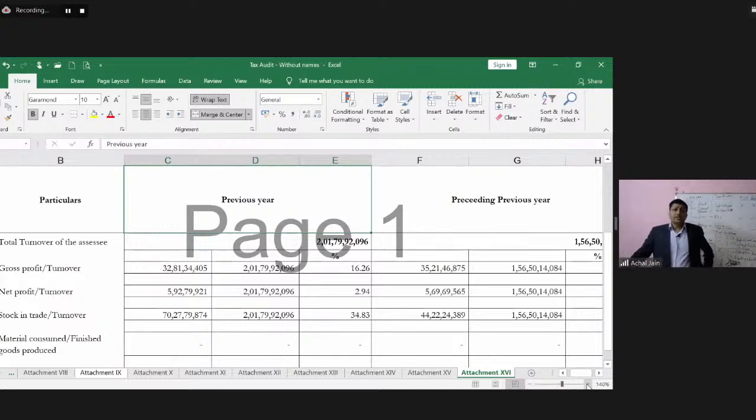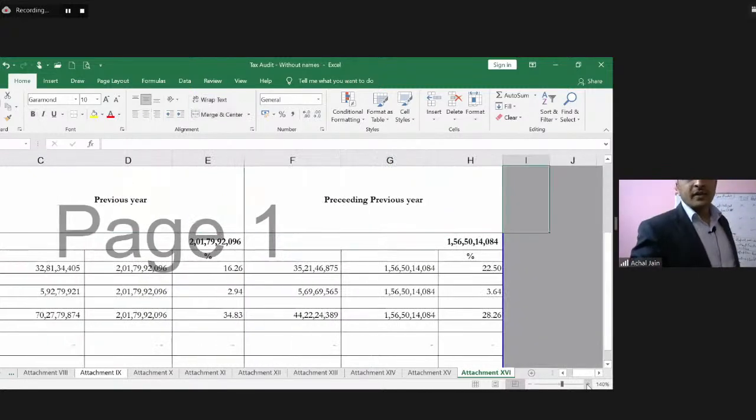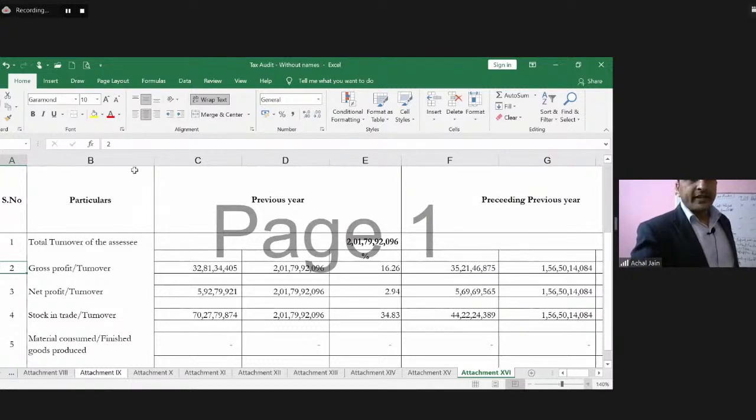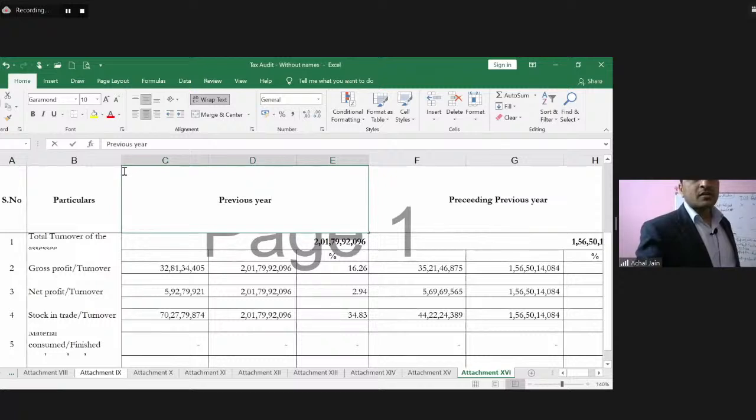Now, this information is required to be furnished because, if you look at the requirements of this information, it helps the department to assess, and if you compare these two over here, it would help the department to assess what changes have been taking place in terms of the profitability of the company, in terms of some of this data, which is about manufacturing cost.